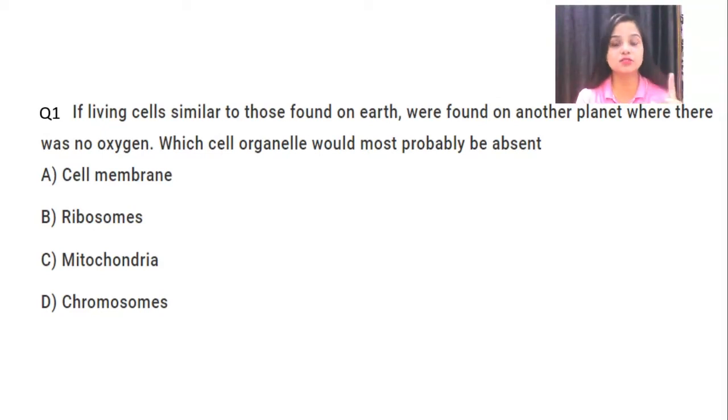There is no oxygen, but the living cell is present just like on Earth. So which cell organelle would most probably be absent? So it means they are talking about that type of cell organelle which is mostly, or you can say completely, dependent on oxygen. It cannot work without oxygen.